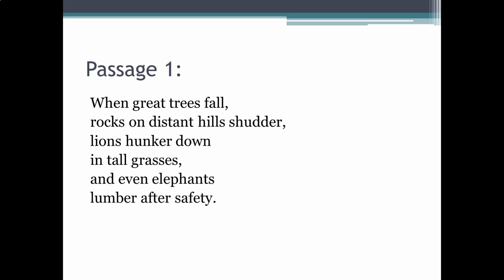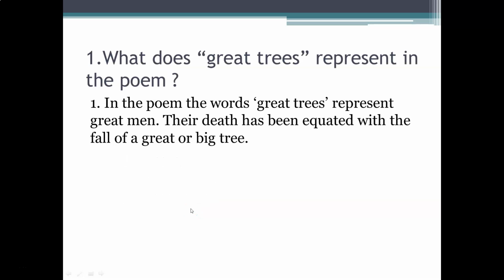When great trees fall, rocks on distant hills shudder, lions hunker down in tall grasses, and even elephants slumber after safety. So this is your first passage. Question number 1 for this first passage. What does great trees represent in the poem? In the poem, the word great trees represent great men. Their death has been equated with the fall of a great or big tree.